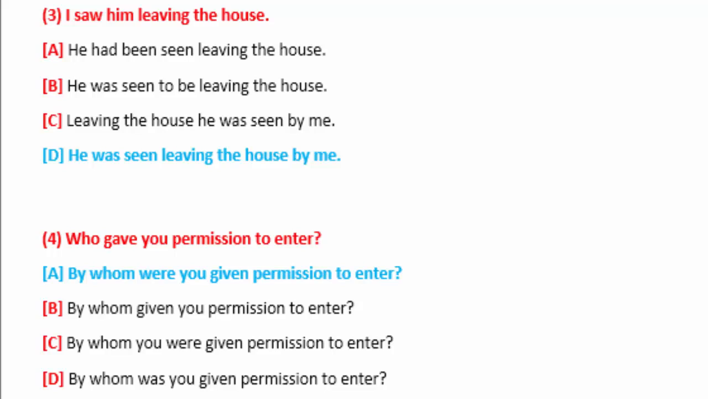Sentence number 3, I saw him leaving the house. As you can see, this sentence is from past simple, and the main elements of the sentence we should consider in order to convert the sentence into passive voice are I, subject, saw, verb, him, object. So I saw him should be converted into passive voice. Leaving the house should remain the same as additional information.